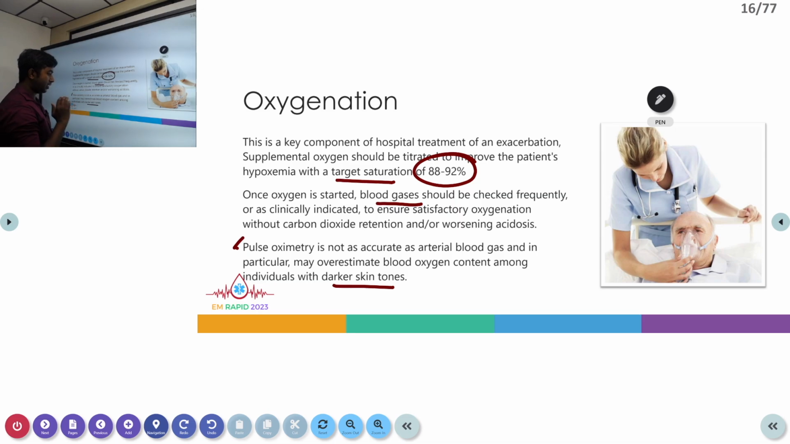So, especially in COPD patients, arterial blood gas is a better choice, or even VBG can be used in certain conditions. It is a better choice than pulse oximetry in following the patients. Once oxygen is started, we have to continuously monitor the patient for improvement in oxygenation and also look out for any worsening of CO2 retention and worsening respiratory acidosis.